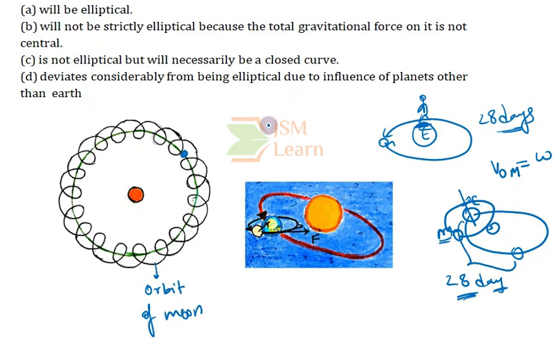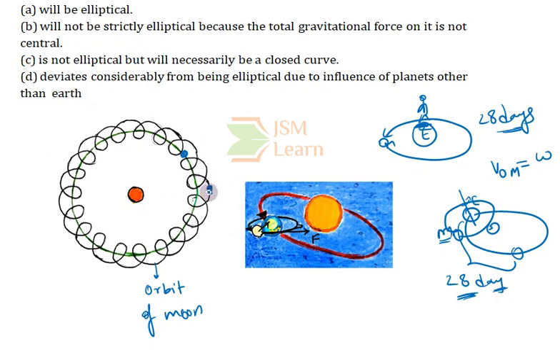We know that the moon follows a complicated path to take only one revolution around the earth. It travels along a path like this, so that it will be able to complete one revolution around the earth in 28 days.